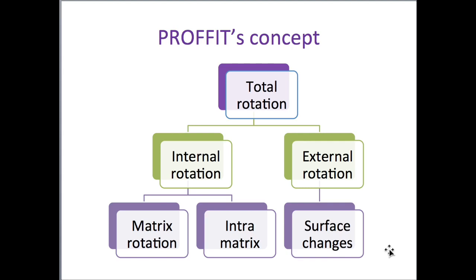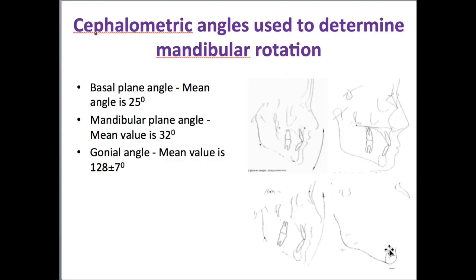We all know that surface changes will be present in the posterior border of your ramus, that he named as external rotation. And internal rotation by placing the implants along the inferior alveolar canal, he thought that that is a stable point to rotate, to measure the changes in the mandible and explain in detail the rotation of the mandible. So he gave matrix rotation and intramatrix rotation, studying the implants' orientation in the core of the body of the mandible. Done. So next, how you are measuring this rotation, you have to write.